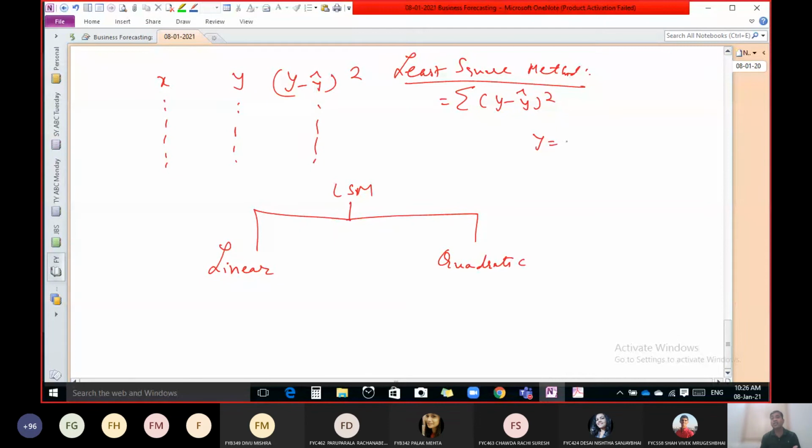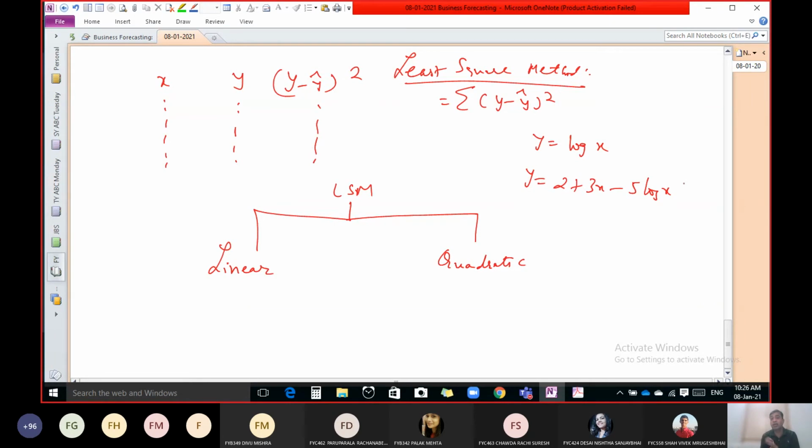Or y equal to 2 plus 3x minus 5 log x, which is a mixture of logarithm and linear, an algebraic relation. All these types of relations are possible, but according to our syllabus we have to study only linear and quadratic.